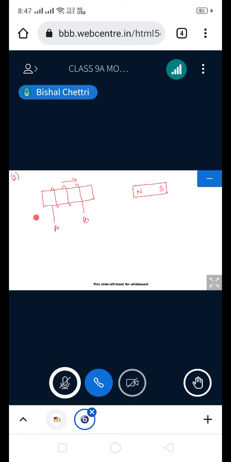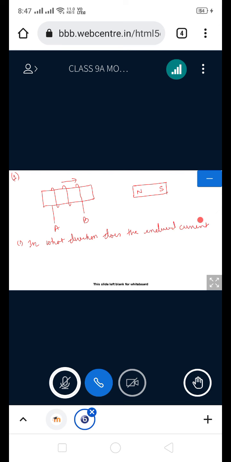Number 1: In what direction does the induced current flow in the coil?